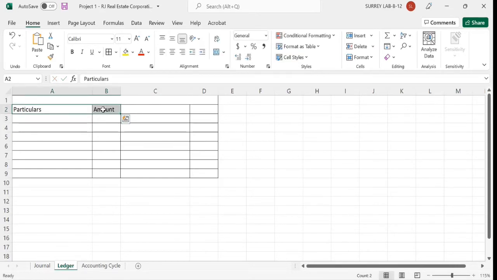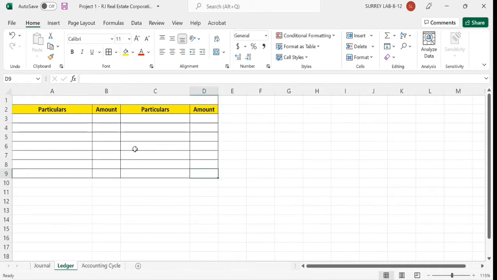So here I am just going to copy and paste, Control C and Control V. For this one, I can put it in the center for alignment purposes so that it looks nice. I'm going to bold it, Control B or click on B, and fill it with the yellow color. Now I want to make the total here. Whatever amount we write here, I want the total to come automatically.